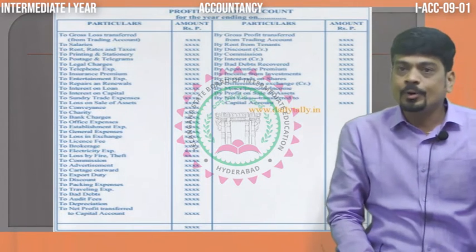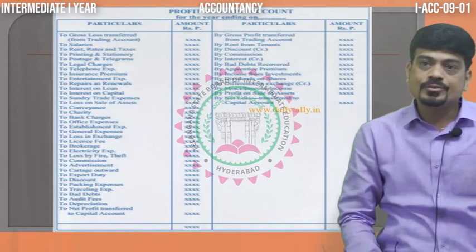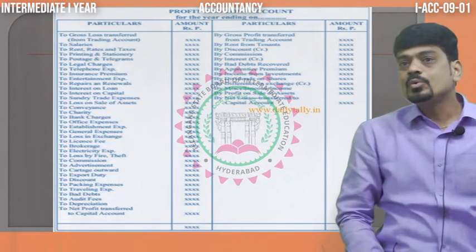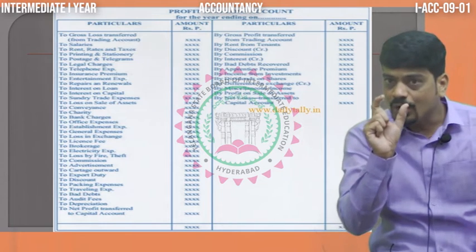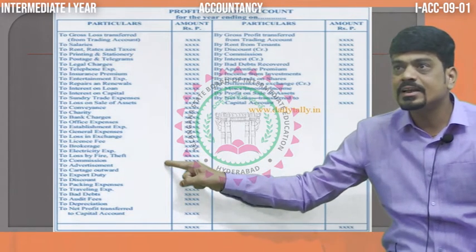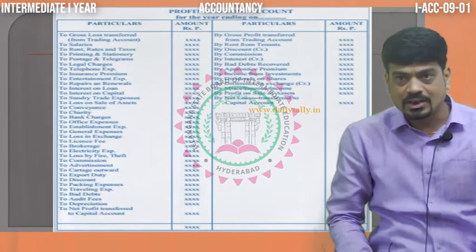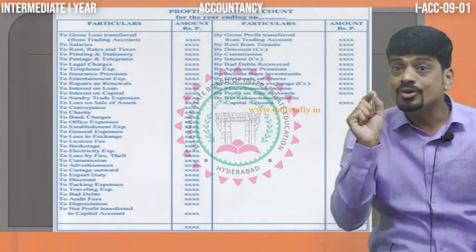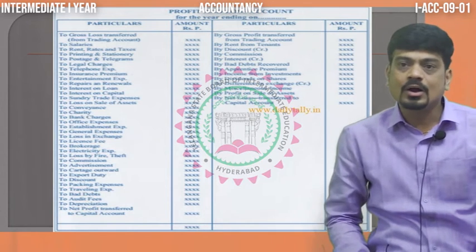Two or three important points I would like to discuss, dear students, are about the carriage. Generally, they'll give you carriage outward. If they give carriage outward, it should compulsorily come in the profit and loss account. By mistake also, don't take it in the trading account. Carriage on sale should come in the profit and loss account only.